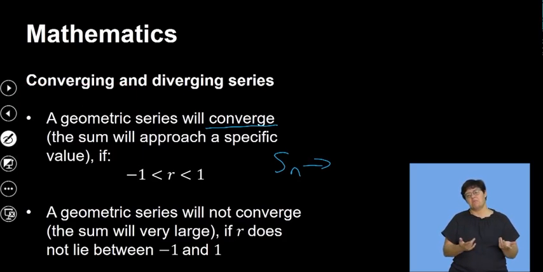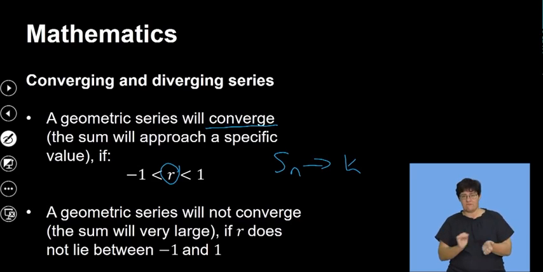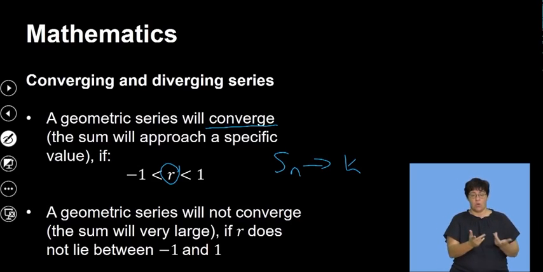So it approaches a value K, which is a specific value that we do know. So there is a limit if the value of R is between -1 and 1. The value of R should be greater than -1 and less than 1. So if it's maybe 1/2, then it's okay. If it's 0, then it is also okay.